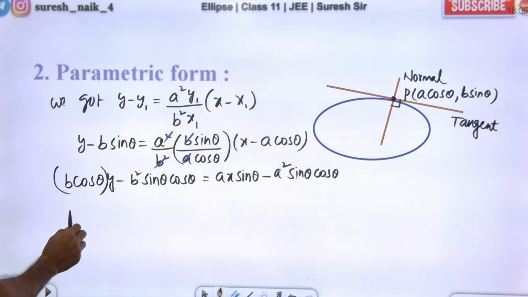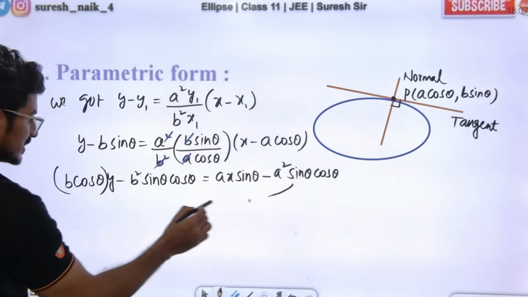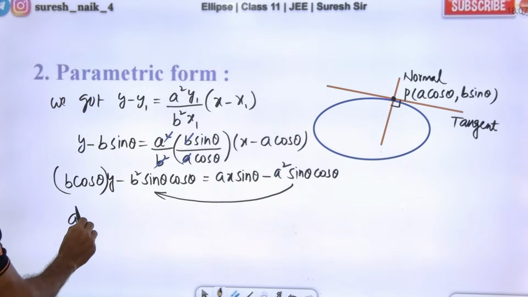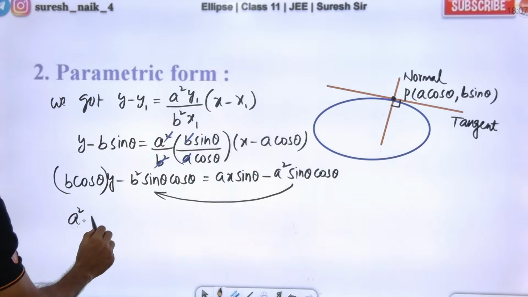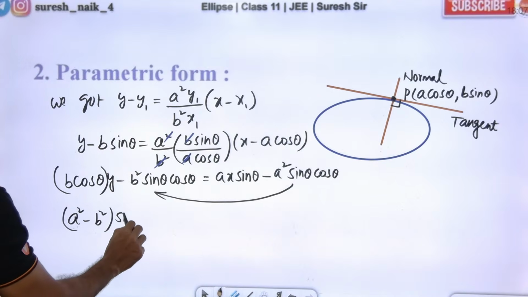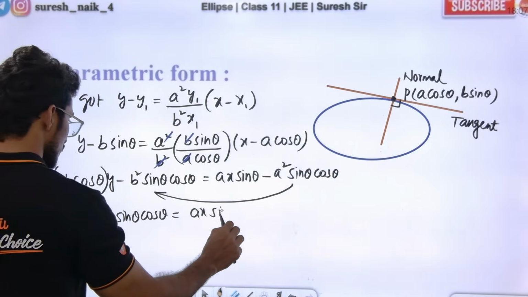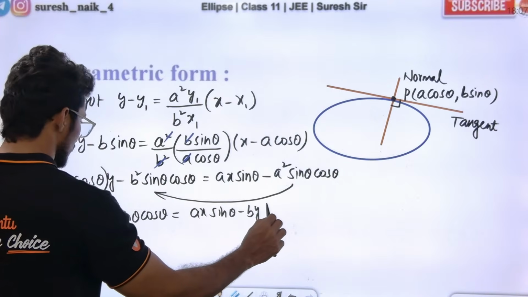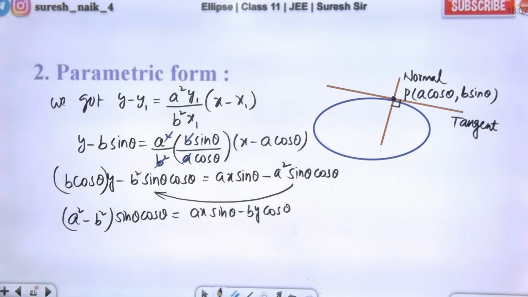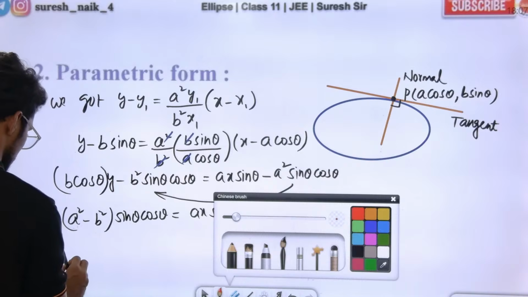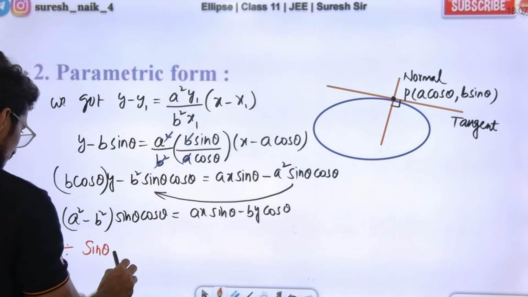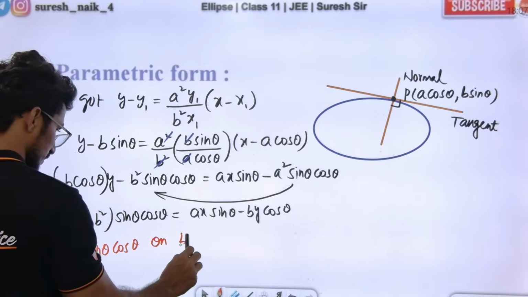Shift everything to one side. Otherwise, we do one thing, we will shift this guy to this side. a square minus b square, taking sin theta cos theta common, and ax sin theta minus by cos theta. Understood? Yes or no, guys? Yes, I am dividing with sin theta cos theta on both sides.